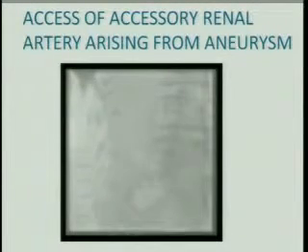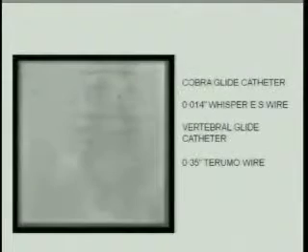Then hooking the accessory renal artery was difficult because it was arising from the lower side of the aneurysmal sac. There was an acute angulation at the point of entry, and so the catheter would not engage it. So we had to take a Cobra glide catheter, and then the 035 wire was backing up. With a coronary 014 whisper wire, we were able to enter it. And then that Cobra glide catheter would not go in. When we push it,